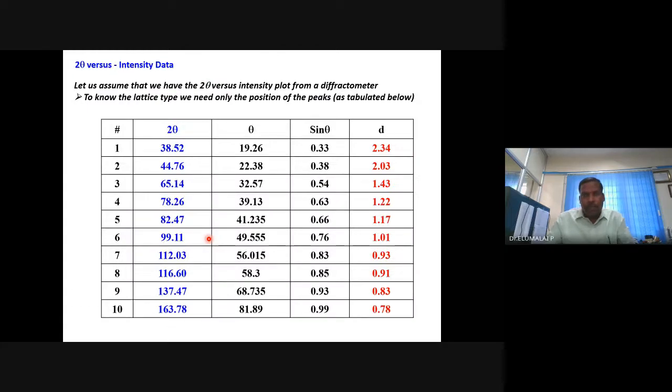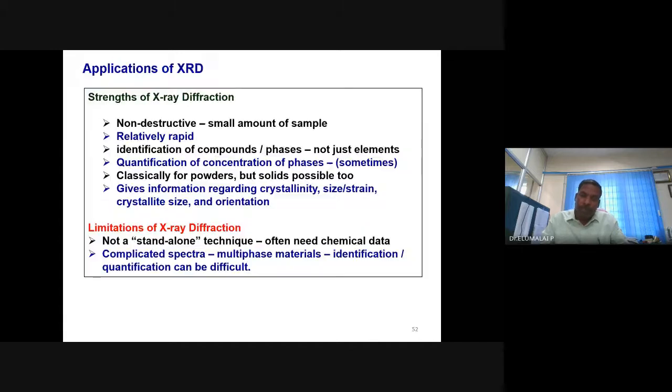This collection of d values is a characteristic of any crystalline material, aluminum, cobalt, nickel, titanium oxide, or anything for that matter. You measure the 2 theta, convert them into d spacing, and compare with the standard X-ray diffraction. If all the peak positions match, it is that material. It is as simple as that.